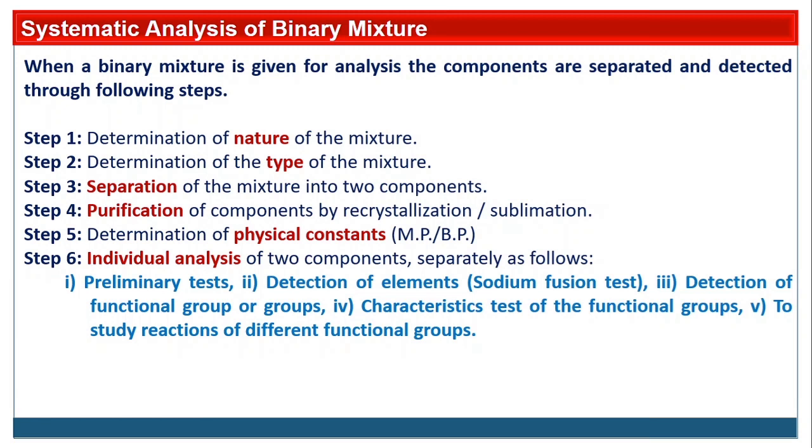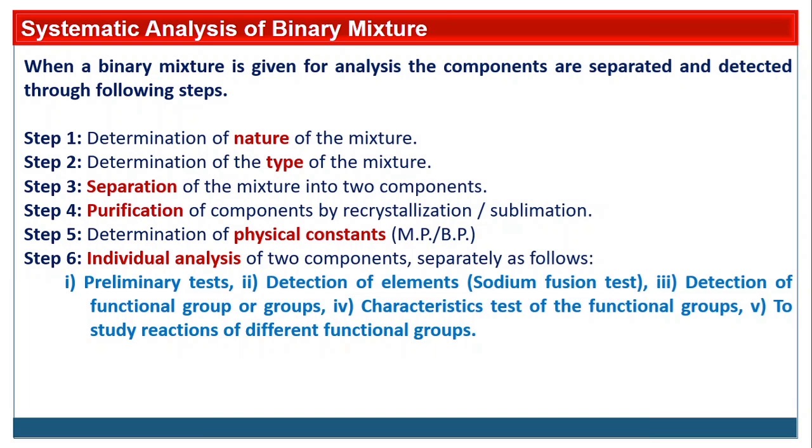So for the binary mixture, we have to separate it, purify it and determine the physical constant. Then for the individual analysis of each compound, we have to follow these steps. First is preliminary test or detection of elements, which elements are present in the organic compounds. Detection of functional group, which functional groups are present in the organic compounds, maybe one functional group or maybe another functional group is present in the compounds.